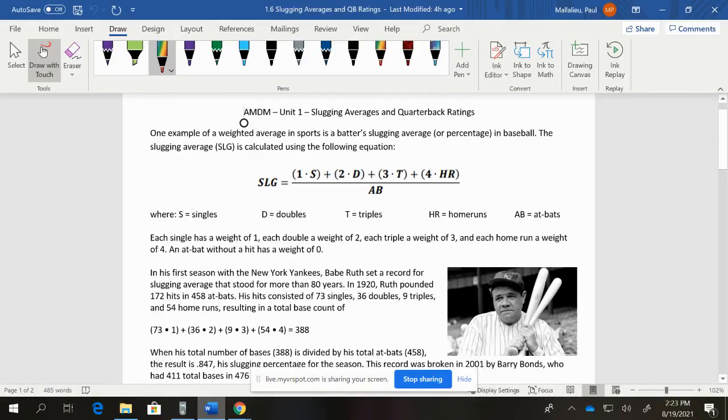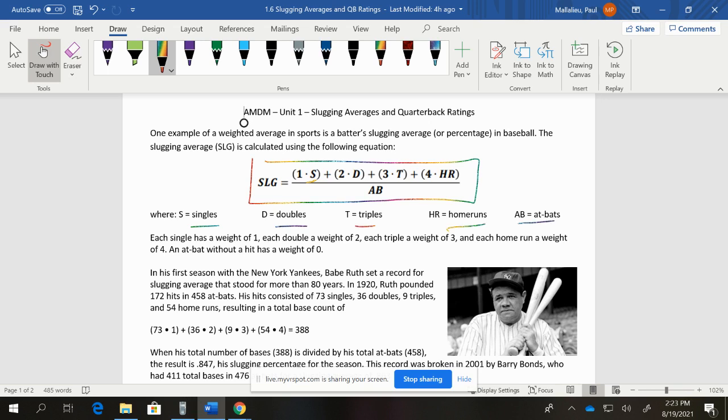All right, so we're looking at our slugging averages and quarterback ratings. It gives you a general setup that we're going to use over and over for our equation. So you would have a slugging percentage, which is what we're starting with, and this involves singles, doubles, triples, home runs, and at-bats.